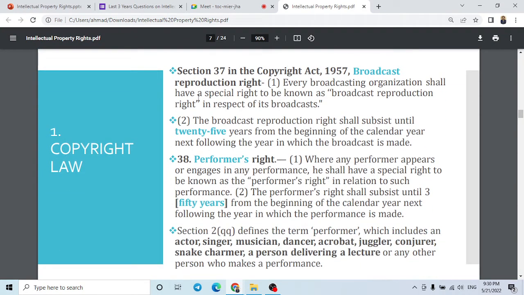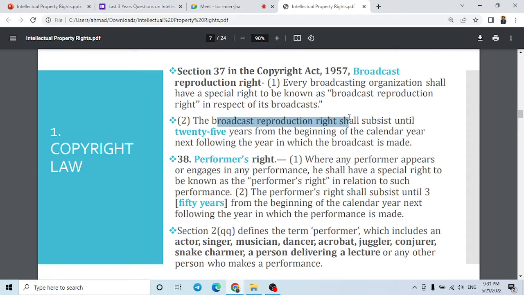So what is this broadcast reproduction right? Every broadcasting organization shall have a special right, to be known as broadcast reproduction right, in respect of its broadcast. So broadcast reproduction right has 25 years. Don't get confused: if a question comes under copyright about broadcast reproduction right, you have to go with 25 years, because it is specifically mentioned under Section 37 of the Copyright Act.